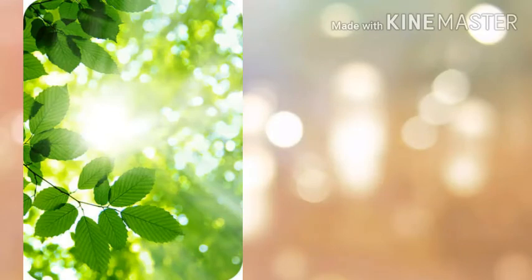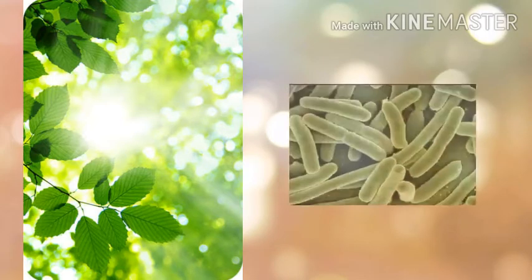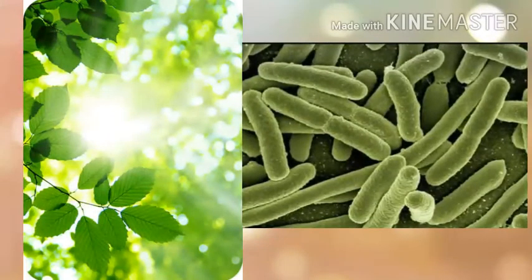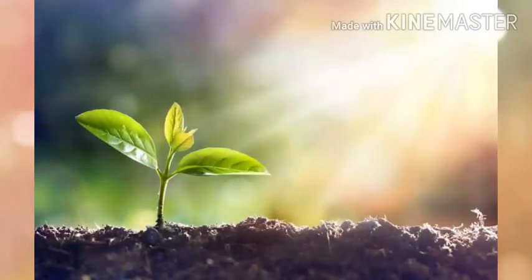All green plants can make their own food, so all green plants are autotrophs. Also, some bacteria which can prepare their own food also belong to this group. Since plants prepare their own food, they are also called producers. Plants are the main source of food for all the other organisms.